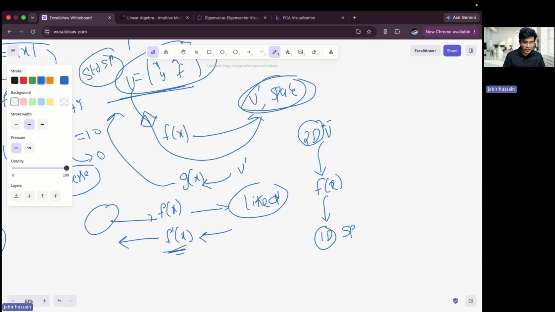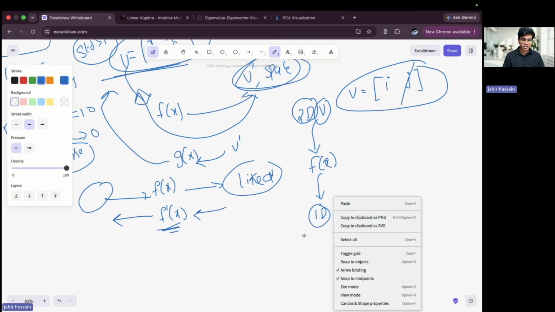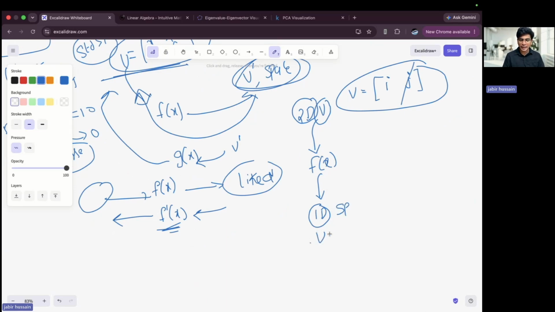Then my vector will lose something. Let's say I have some i cap and j cap. So my vector will lose one of these. As a result of this transformation, I will be left with either i or j. And if any of the dimensions reduces, then there will be an information loss.